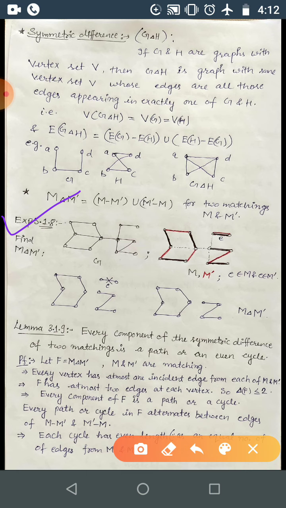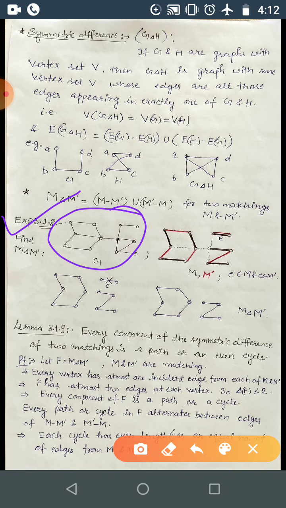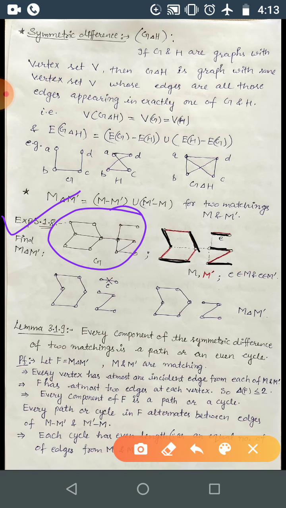Here this is the given graph, okay, and here the black pen edges represent M, this one and this one, and here you have this edge and this edge, and the red pen represents M dash.